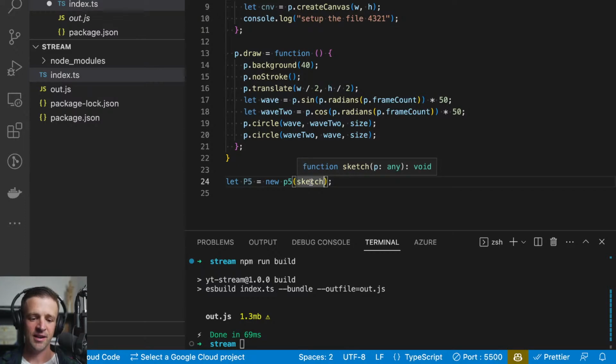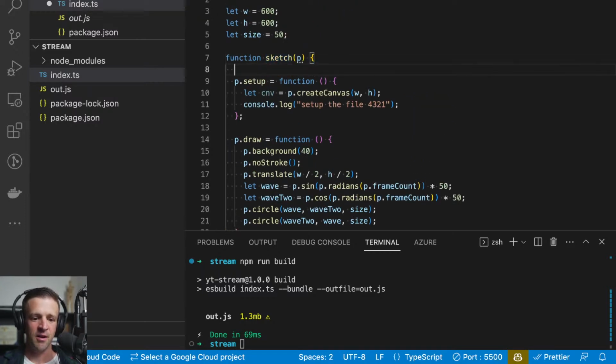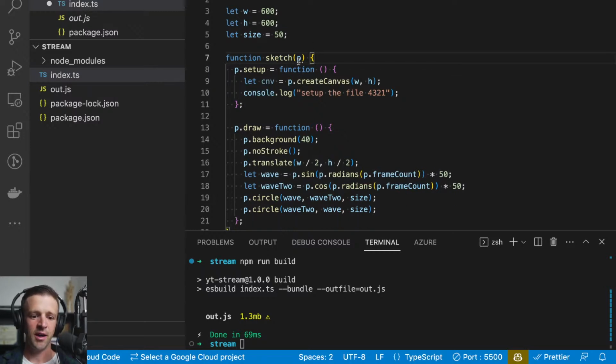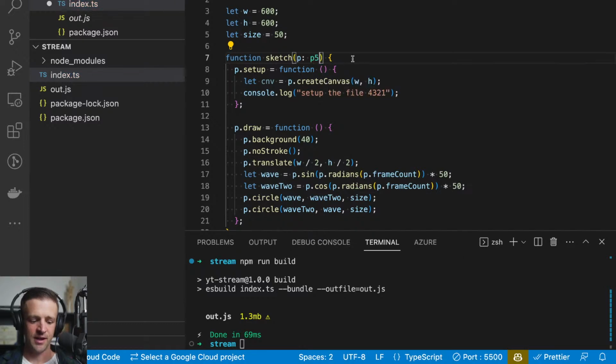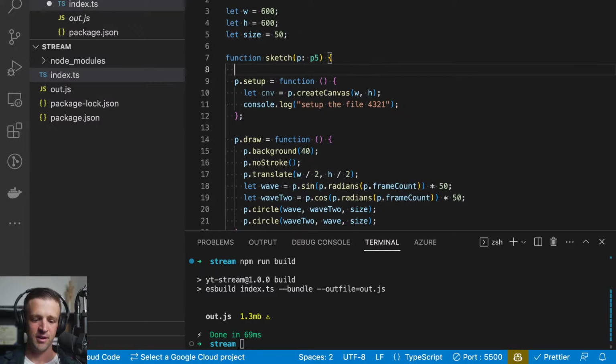But again, it's any and returns type of void. So our code, TypeScript doesn't know anything about p dot. But if we just take a colon and specify a type of p5, just like that, and save, and now if I hover over p, it knows that it's type p5.